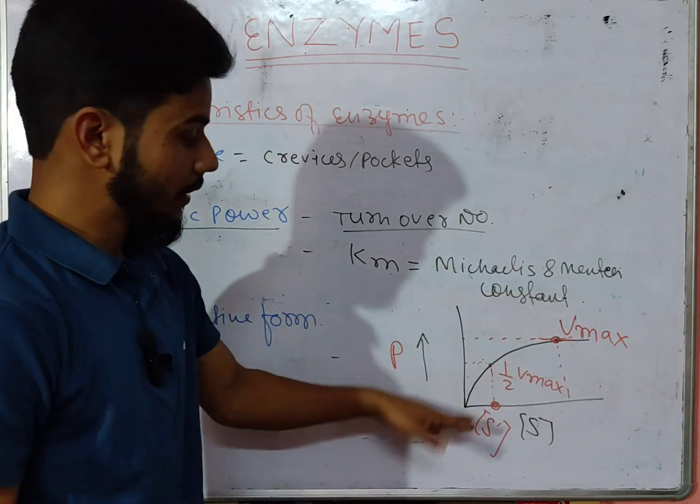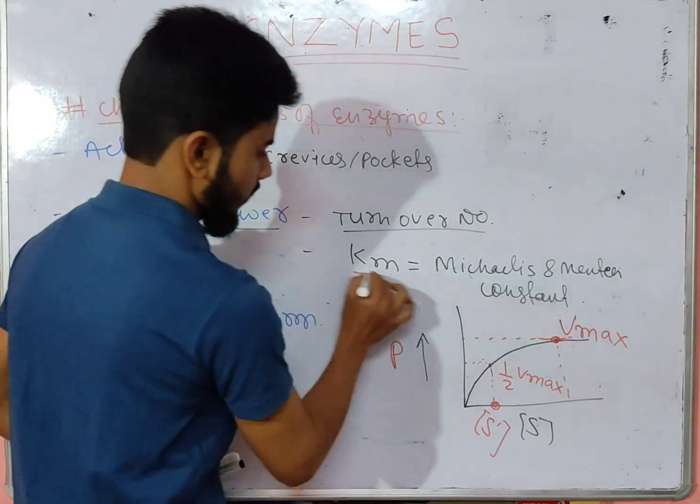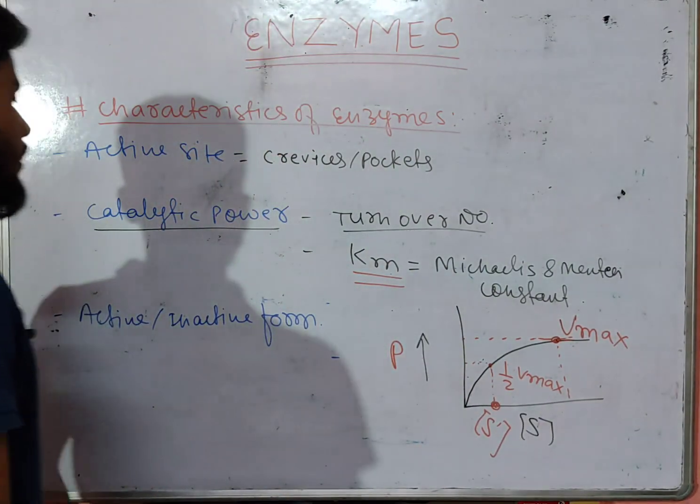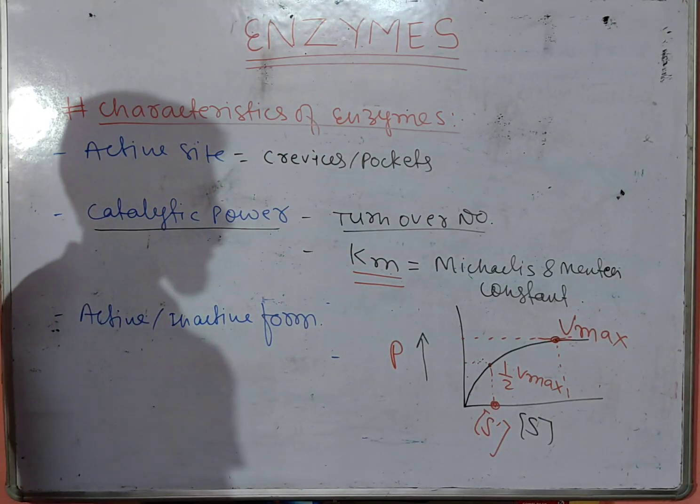That is basically Km, and the catalytic power of an enzyme.